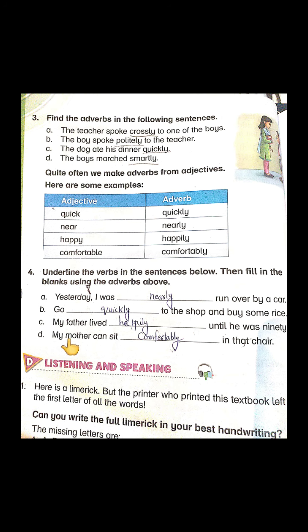The last one is, my mother can sit dash in that chair. What is the action here which we are going to underline? Sit. Underline the word sit. This is our action or our verb. So in this box, what is representing that action more? Comfortably, right? So my mother can sit comfortably in that chair.